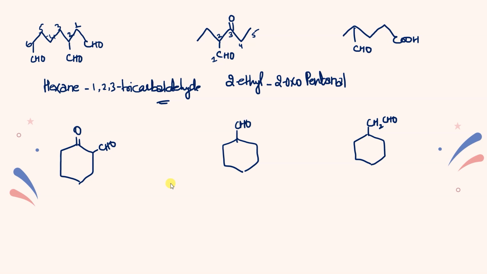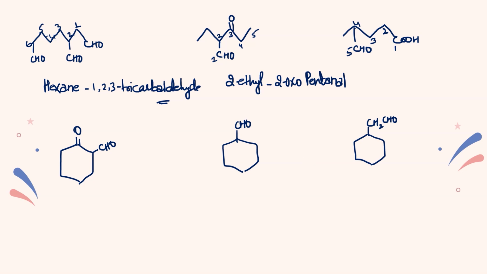Okay, now the next question. In this case, just check which one will get priority. This CHO, if I start counting from this point, it is also at the first position, and this is also at the first position. So which will get priority? We know that carboxylic acid will be the highest group, the senior group, that's why it will get more priority. So we'll start counting from this point. This is 1, 2, 3, 4, and this is 5. CHO is included in the main chain.